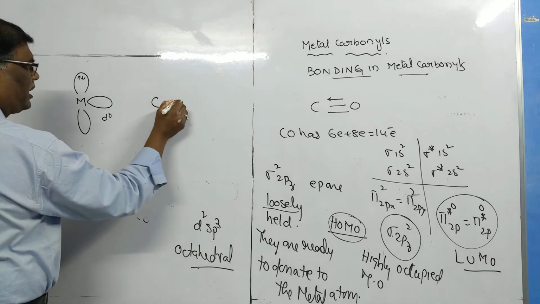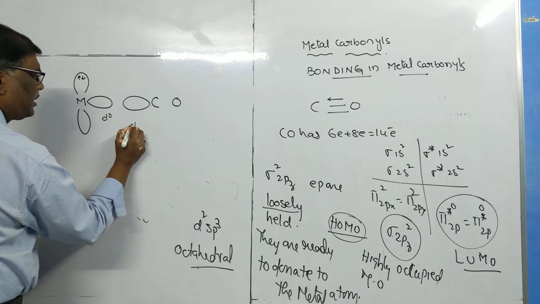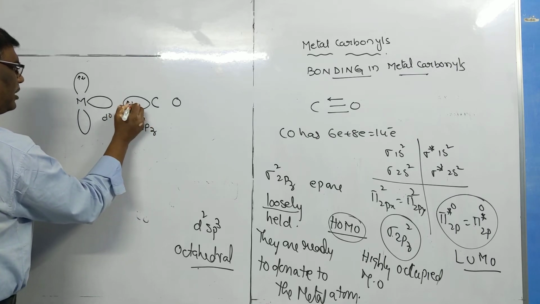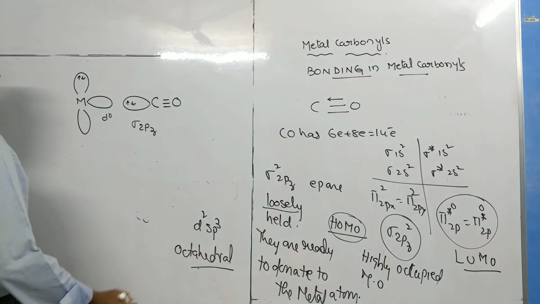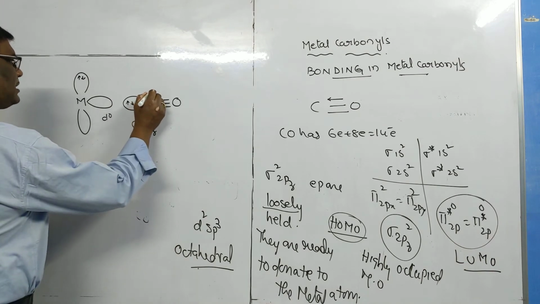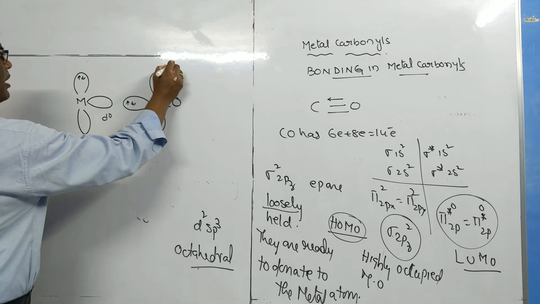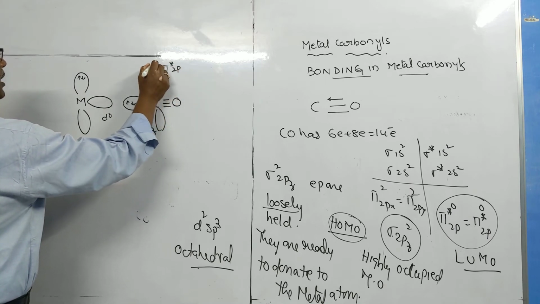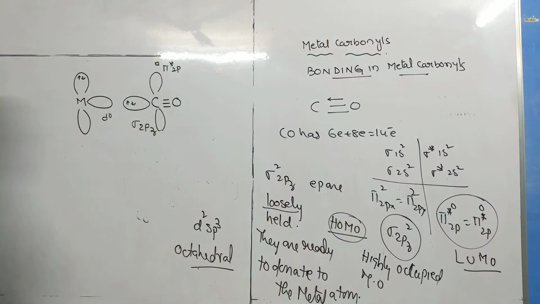What about carbon monoxide? Carbon monoxide has, I told you, sigma 2pz having paired electrons. At the same time, it has, that is pi star 2p anti-bonding molecular orbital. It has a vacancy. What happens between these two?